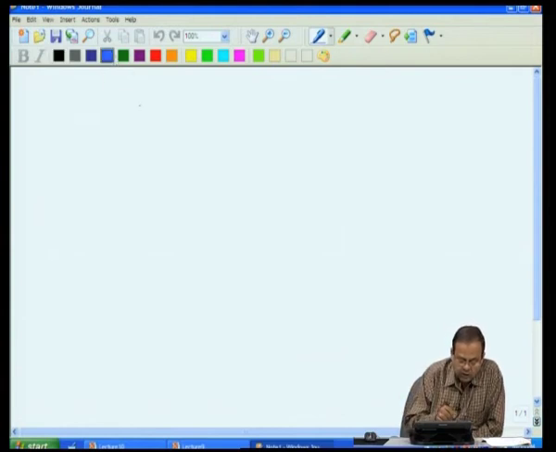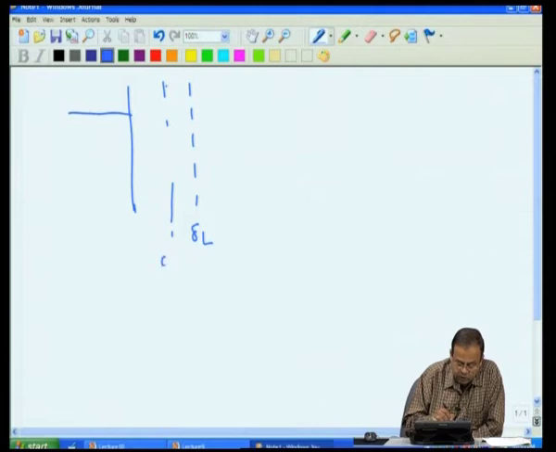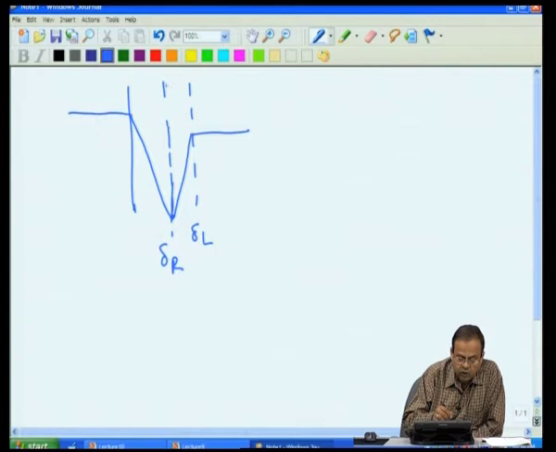So, let us say that we have our hydrodynamic interface boundary layer delta L, and what is happening to the gas is that the gaseous component is getting dissolved, and at this location both A and B go to 0, that is, this is the front at which the reaction is occurring. So, reaction front.